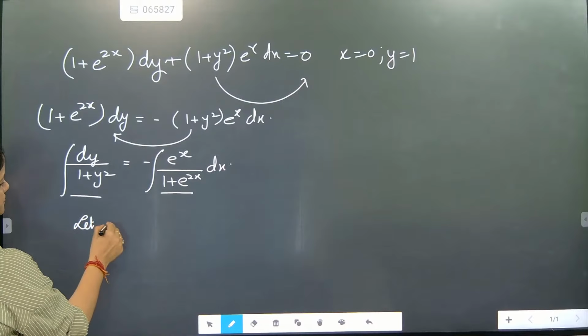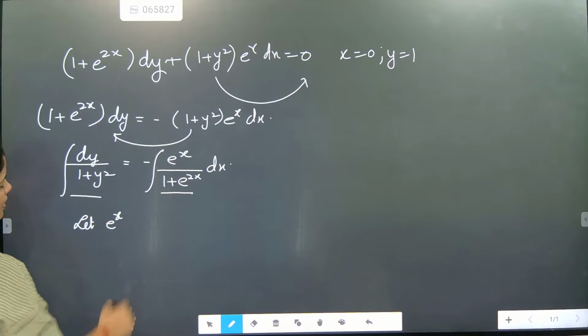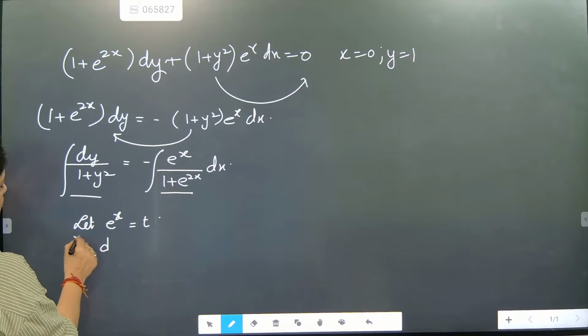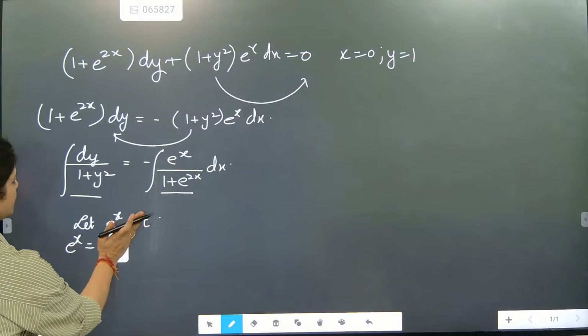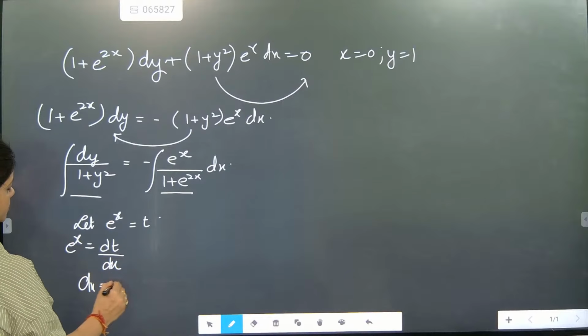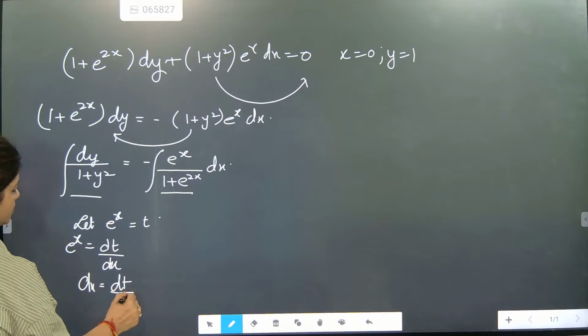Let e to the power x is equal to t. So differentiation means e to the power x is equal to dt by dx. So dx is equal to dt by e to the power x.